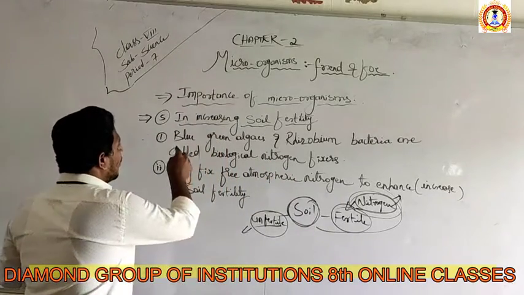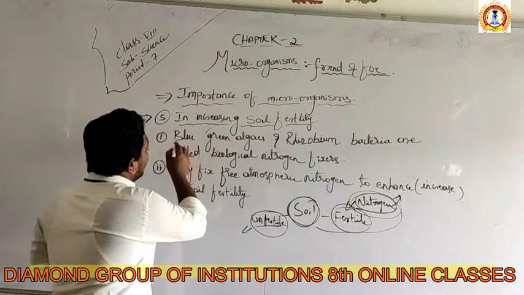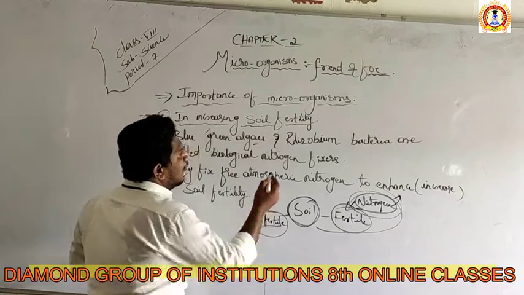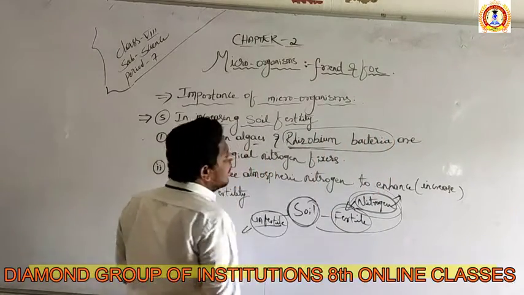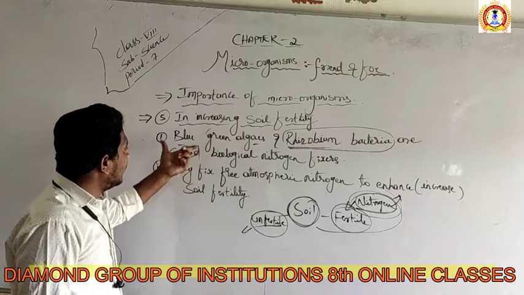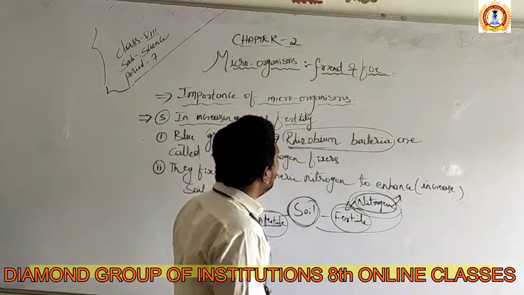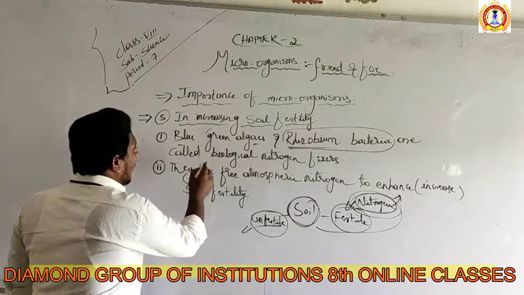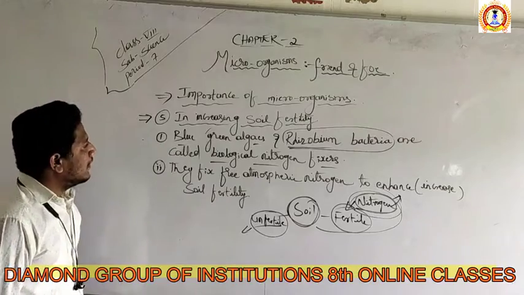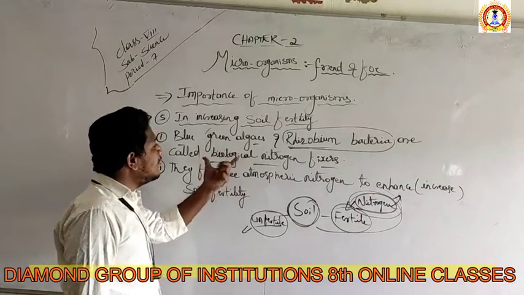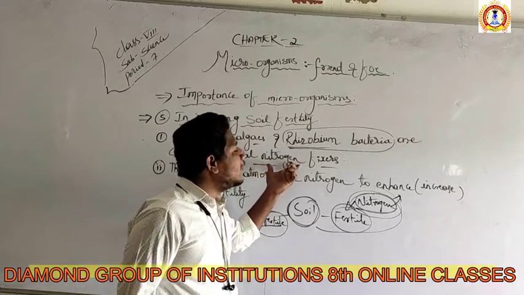The main important role is of the green algae. The green algae play a very important role. Also the blue-green algae, and one bacteria is there. That bacteria's name is rhizobium. Blue-green algae and a bacteria namely rhizobium are called biological nitrogen fixers, right. These are called biological because in a natural, biological way they fix the nitrogen.